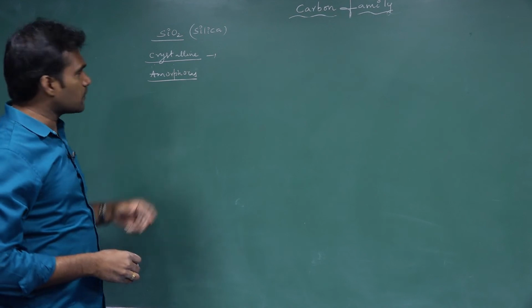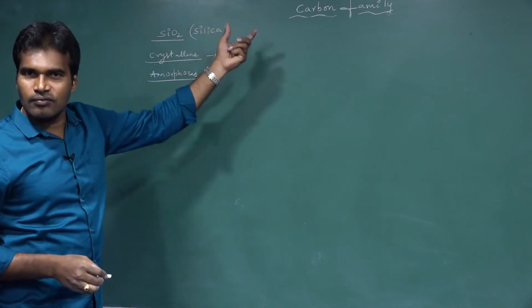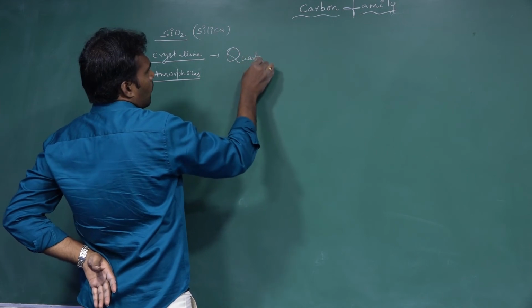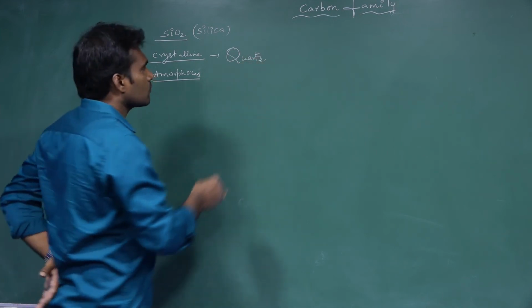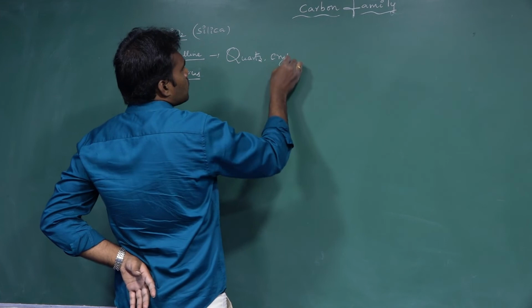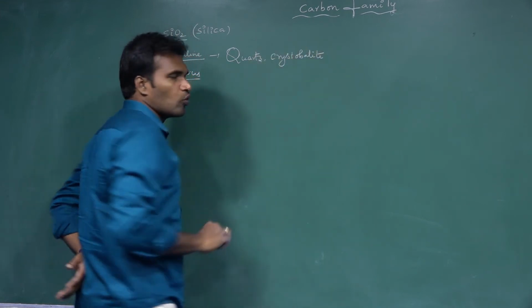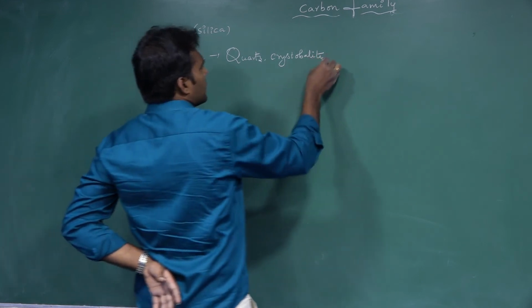What are the examples for the crystalline silica? That is quartz, cristobalite. Remember these words, cristobalite, tridymite.